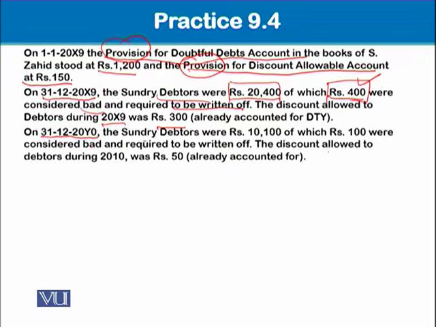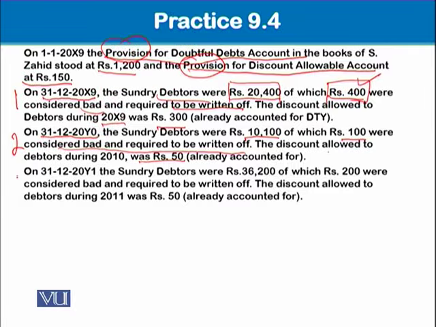So the sundry debtors were 10,100, out of which 100 were considered bad and required to be written off. Again, write these tips in your notebook. The discount allowed to debtors during 2010 was 50. That has already been accounted for. So these tips you should remember. This is year 1, year 2.